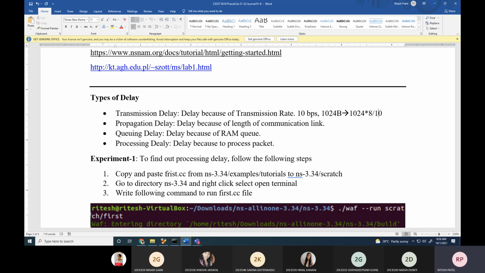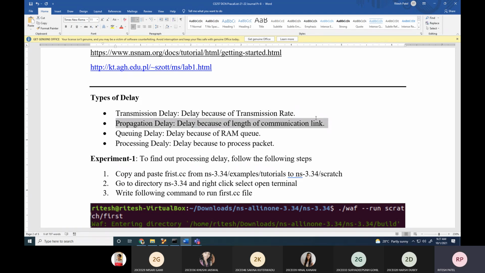So if you increase the number of bytes from 1024 to 2048, what will be the change in the result? Transmission delay will increase. If I change 10 Mbps to 10 kbps, the transmission delay will decrease. Reason? The expression is 1024 into 8 divided by 10,000, so the denominator is getting increased. That's why the transmission delay gets reduced. Is it clear? Yes, sir. Online students?